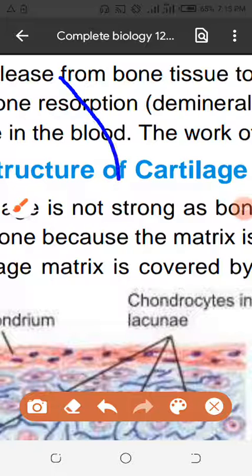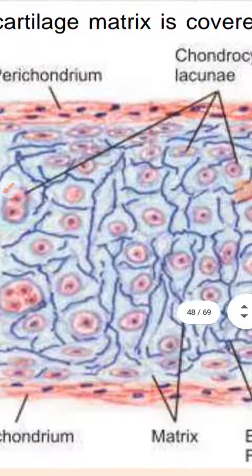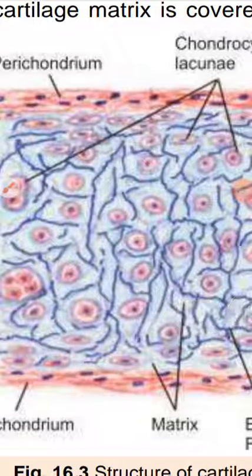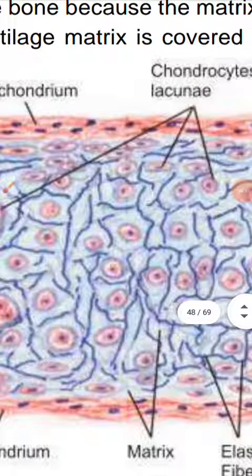This is one status of your backbone. That is the reason you can bend down and move down, even offer prayer. So cartilage is present between the vertebrae. Cartilage is very important. Cartilage matrix I am going to discuss in the upcoming lecture: lacunae, chondrocytes, living cells, and their matrix. Some things which are present in the bones are not present in the cartilage, and we will discuss them in the upcoming lecture. Assalamu alaikum.